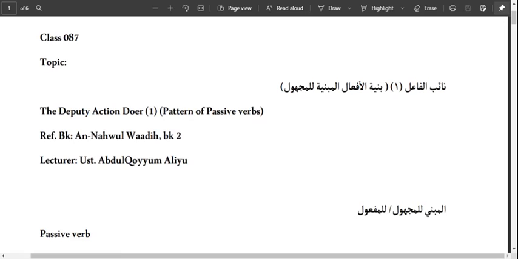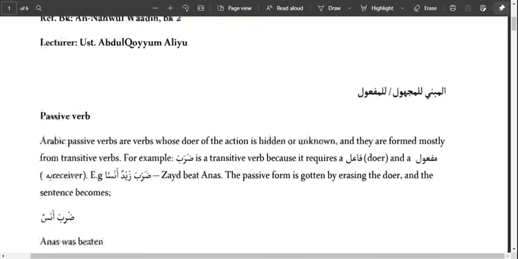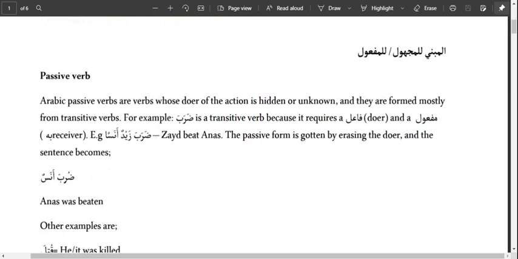And tonight we shall be having Nahw Class 87. And as usual, our reference book is still Nahw Wadi Part 2, Book 2. So the topic for tonight is Na'ib al-Fa'il Part 1. And under that we have the pattern of passive verbs, that is the Deputy Action Doer Part 1 and pattern of passive verbs. So we are looking at pattern of passive verbs under Na'ib al-Fa'il tonight.